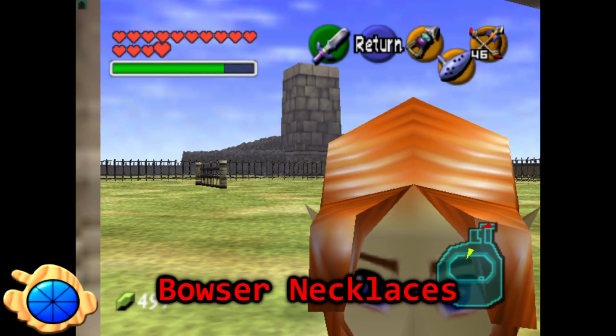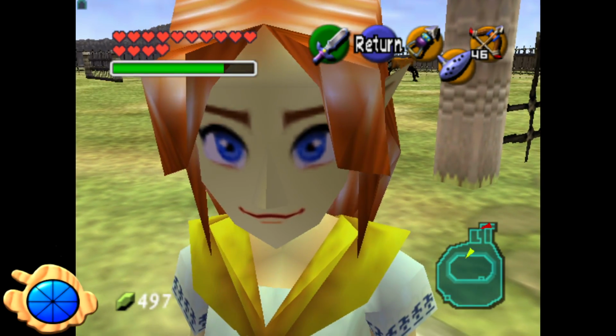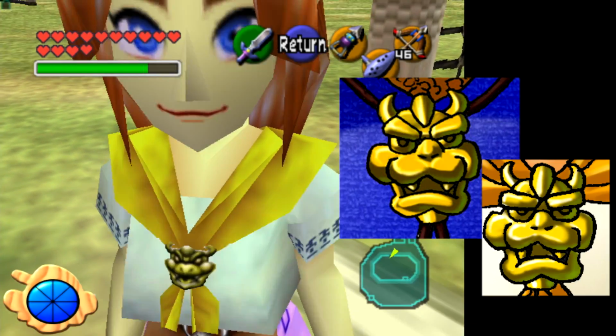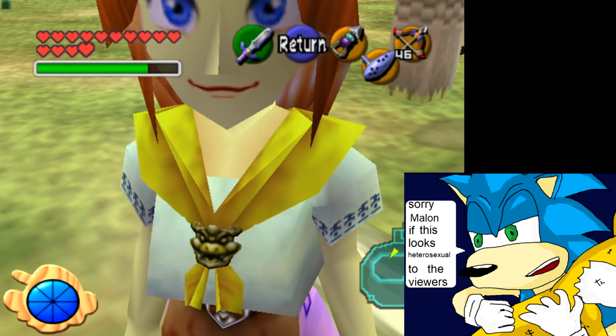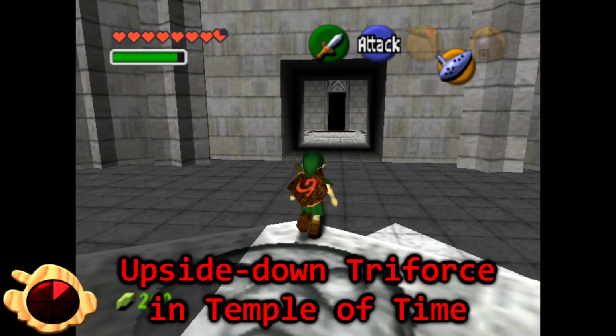Bowser necklaces. Malon and Talon have necklaces that resemble Bowser's face from Mario. Official artwork of them proves that this was an intentional nod, on top of Talon and Ingo resembling Mario and Luigi respectively.